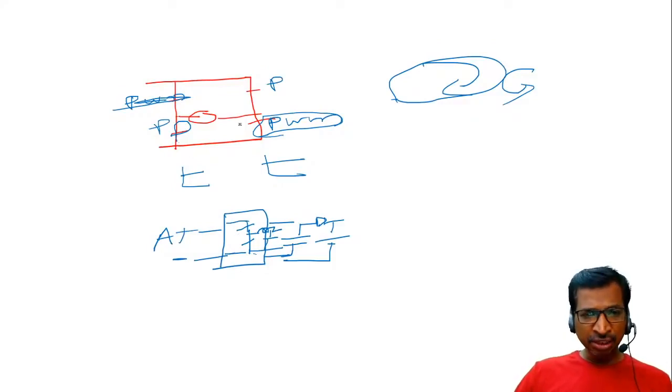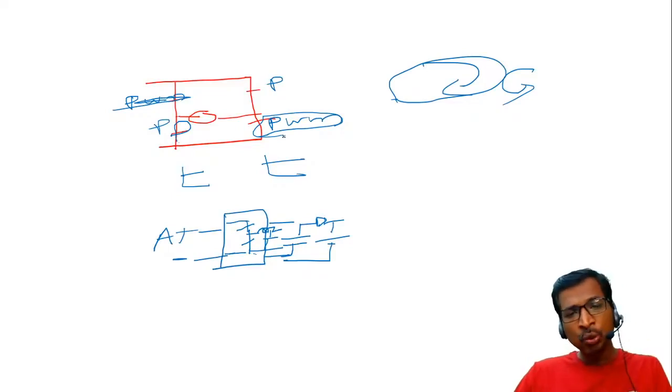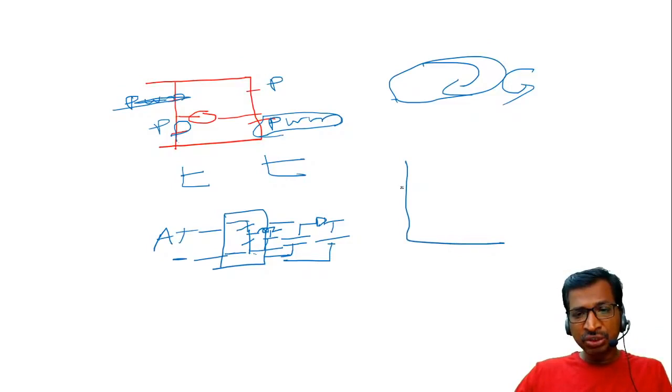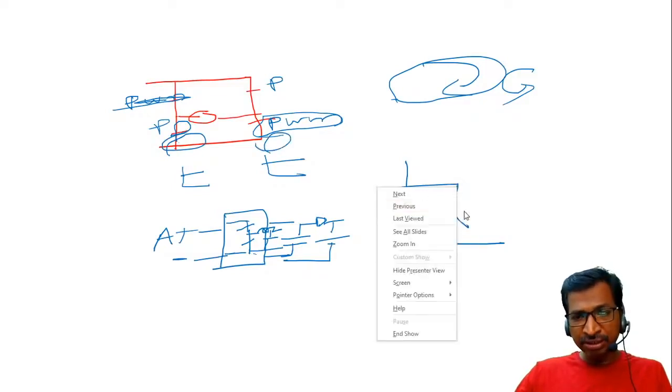This circuit needs to be applied. See here, this is also regenerative braking, but we are dissipating the generated voltage within the loop itself. In that case, the speed will reach zero straight away. For example, if it is a forward direction and you enable these two switches, the speed will drastically reach zero.